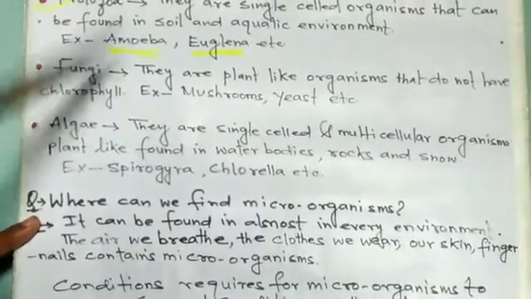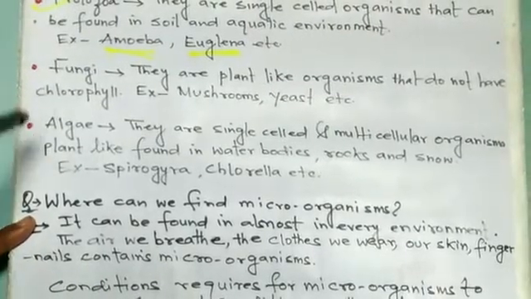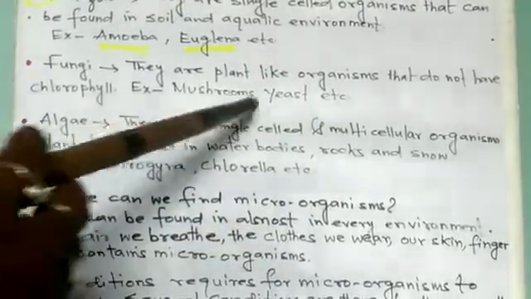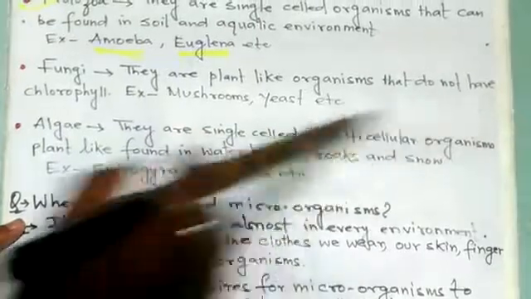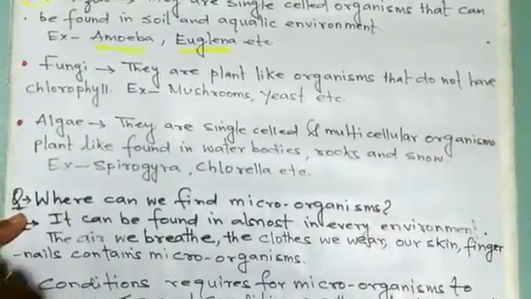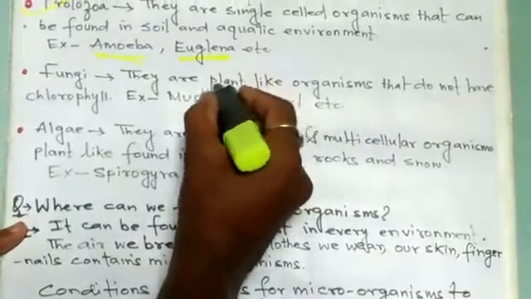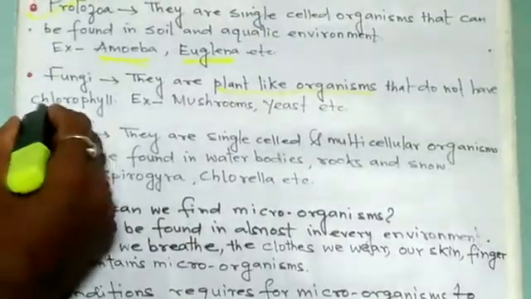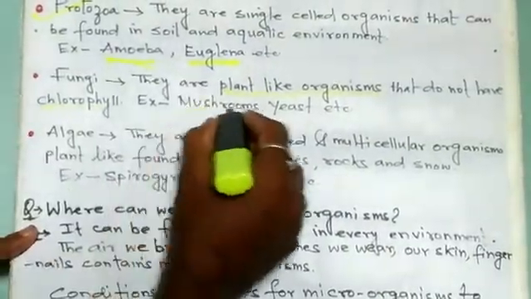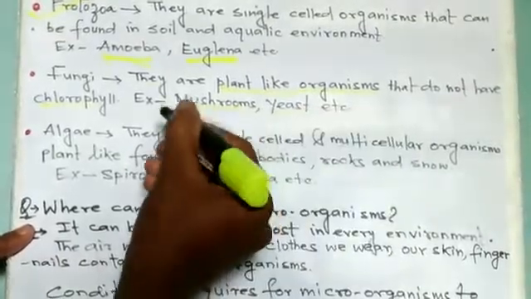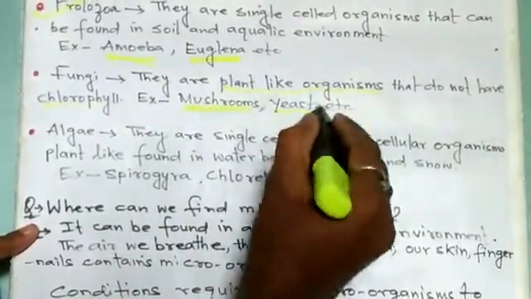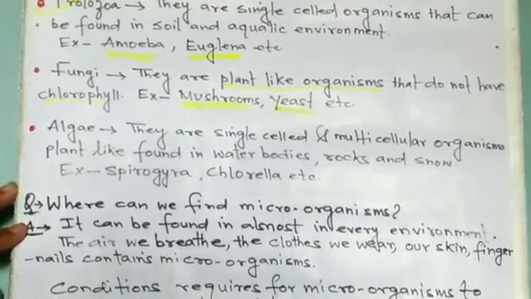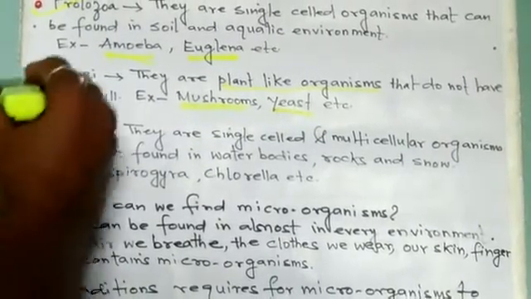Next, the fourth one is fungi. What are these? These are plant-like organisms that do not have chlorophyll. Examples: mushroom, yeast, etc. So fungi are plant-like organisms that do not contain chlorophyll. Examples are mushroom and yeast.